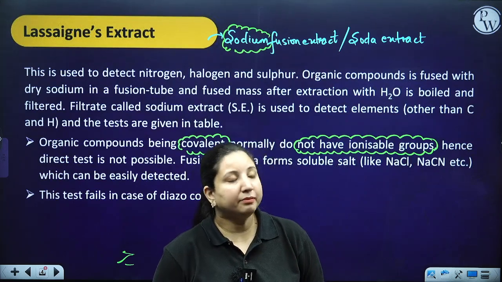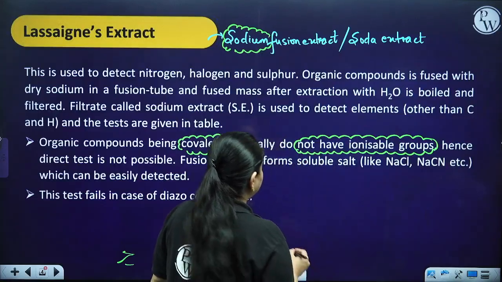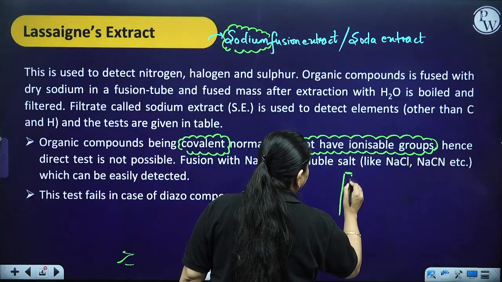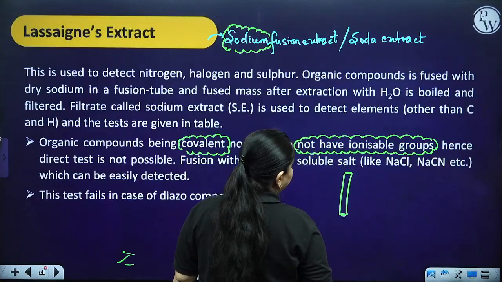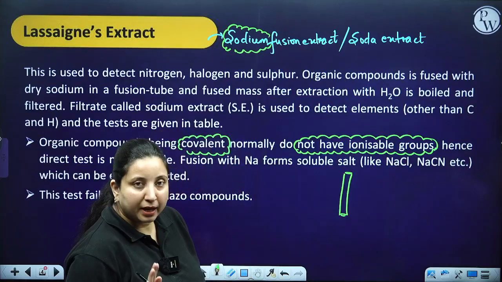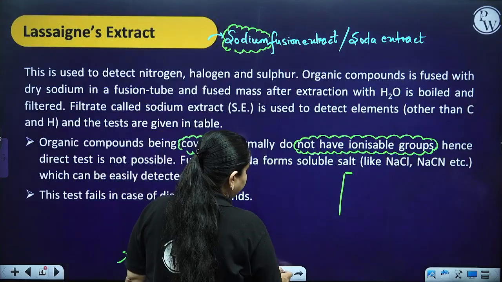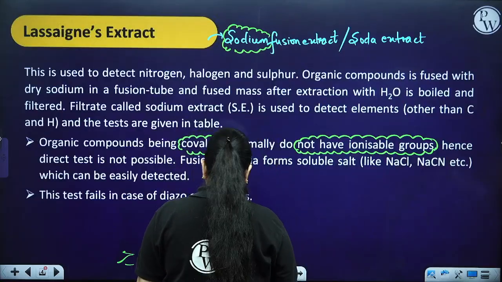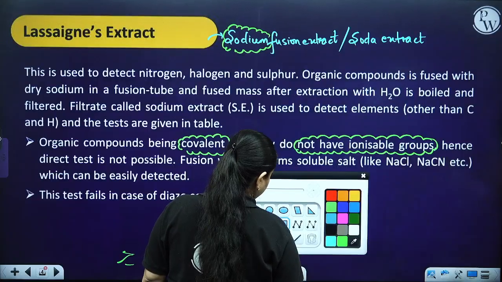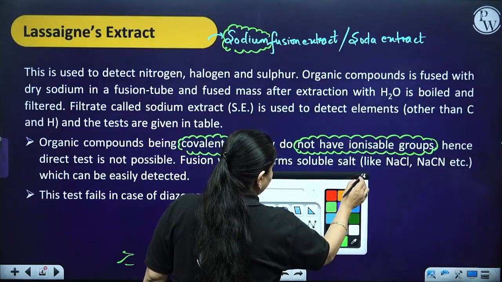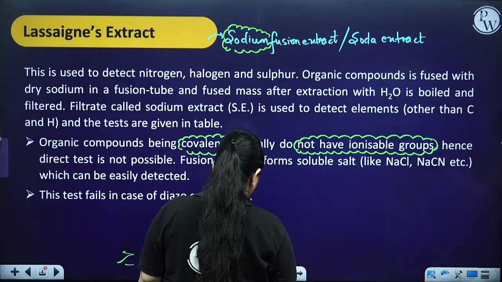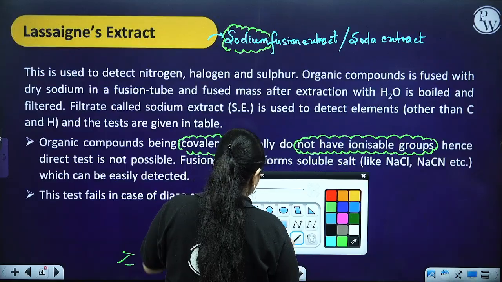Fine. So basically it is a structure somewhat like this. This is my capillary tube. Okay, so wait a minute, I will just make it also.